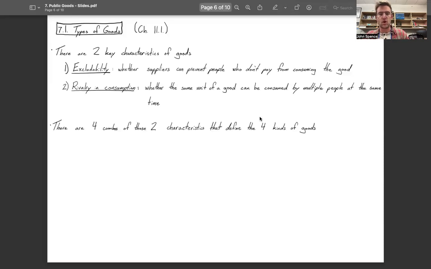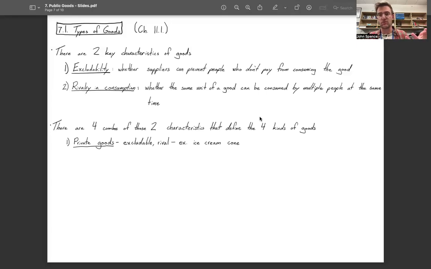Great. So there are four possible combinations of those two key characteristics. And those four possible combinations define the four types of goods that we see in the world. The first type of good is called a private good. A private good is both excludable and rival. An example is coffee, like I talked about before. Coffee is excludable because if you don't pay for it, it's easy for coffee shops to prevent people who don't pay from consuming it, and it's impossible for multiple people to consume the same coffee at the same time.